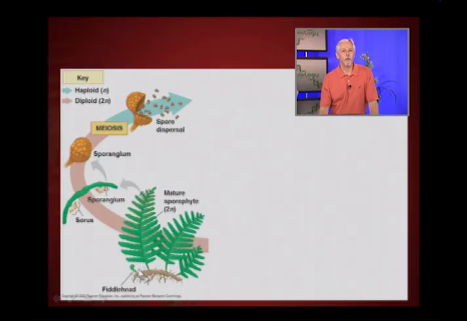Okay, so as we look at the life cycle of ferns then, it kind of begins with the sporophyte, and we'll start there anyway. We can start anywhere we want in a life cycle, but of course the sporophyte is a diploid plant, and its job is to produce spores. So it is going to produce sporangia, but the ferns are kind of interesting because they will produce clusters of sporangia on the fern fronds, on the leaflets of the fern frond.